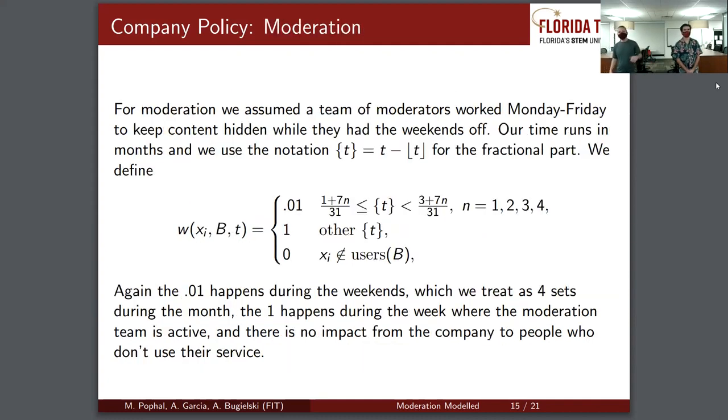Similarly, we define the weight with company B with a moderation team, right? So company B, the moderation team works on weekdays, takes weekends off. Our time runs in months, and so during weekends, the person is not strongly weighted with B because the moderation team isn't controlling what they see. All other times, so all other days during the week, they are very strongly connected at 1, and of course 0 when there's no connection.